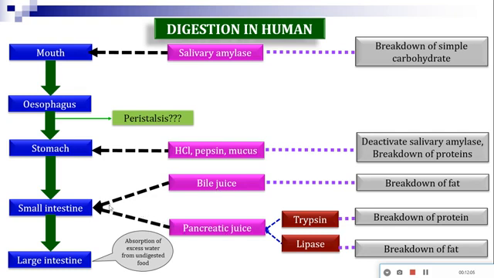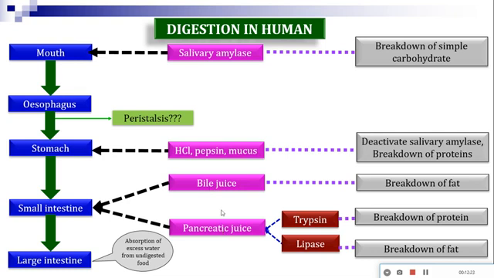The bile juice and the pancreatic juice come towards the small intestine and mix with the food. Ultimately, they break down the remaining nutrients of the food.